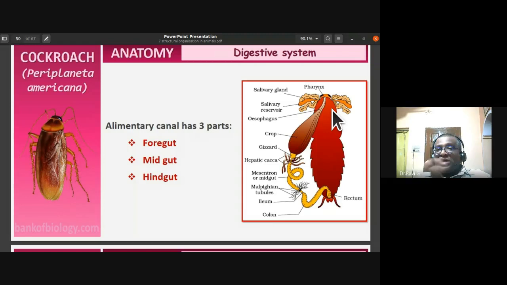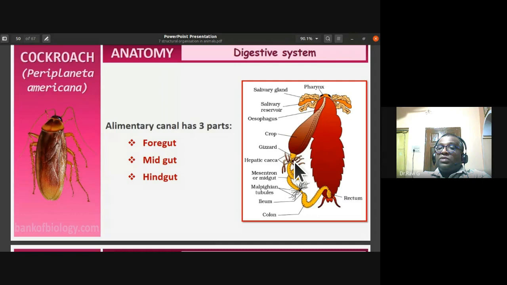Now, when you look into the digestive system of cockroach, which is an arthropod, it is a much simpler type. Even they have salivary glands, salivary reservoirs are there, and the hypopharynx leads into the esophagus. So esophagus opens up into the crop. So there is no stomach. Instead, we have this crop region. Below the crop region, you have this gizzard. So gizzard is not there in human beings.